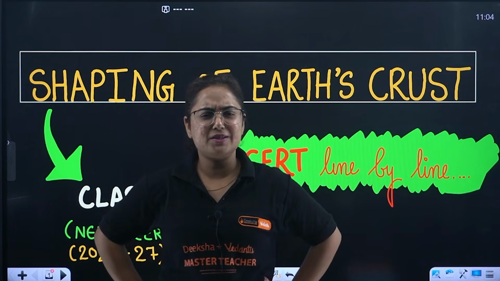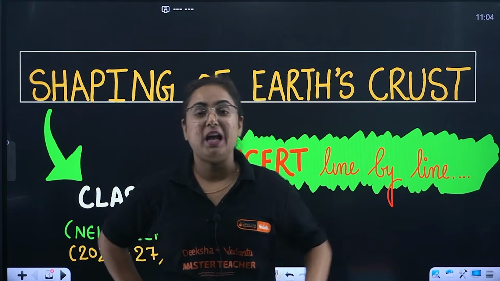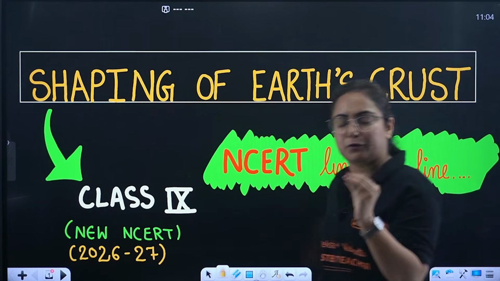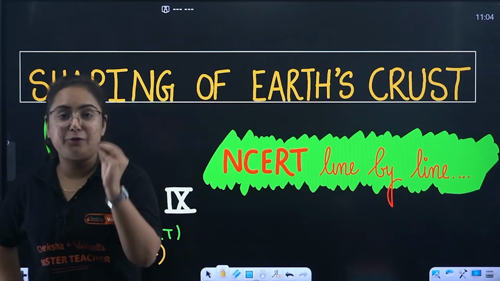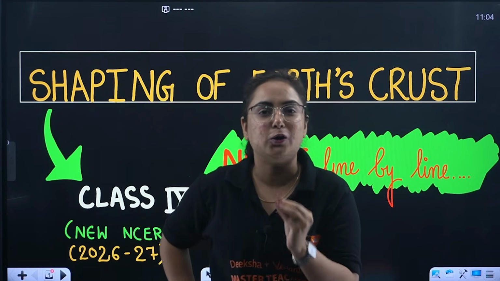Are you a mountain person or a beach person? Would you like to do bungee jumping or scuba diving? I can ask this question to you only because Earth has different shapes. Earth's crust has different landforms, and Earth is a unique planet that consists of all of these.